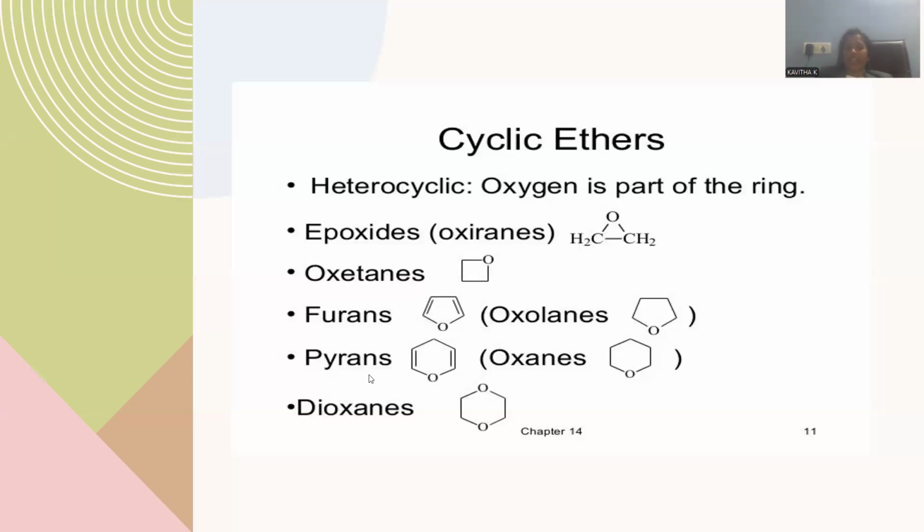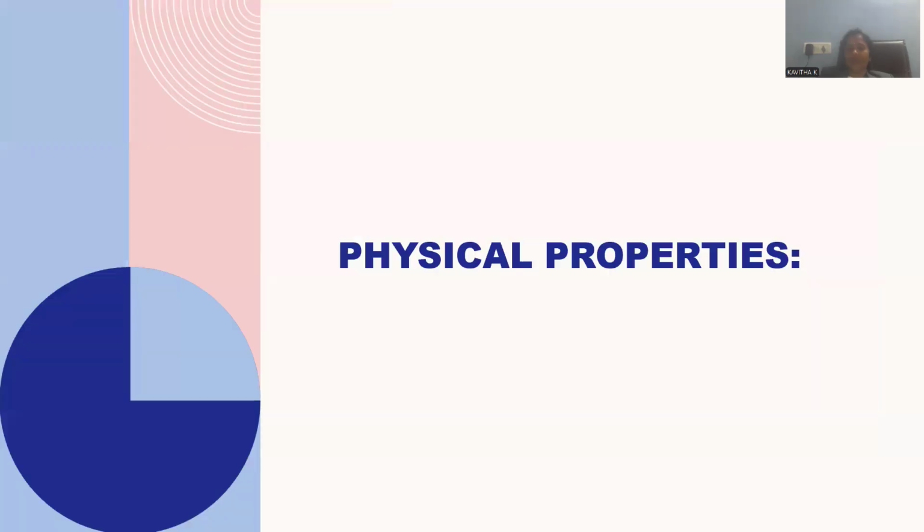The name is pyran, where two double bonds are isolated in nature in a six-membered ring system, with one heteroatom being oxygen. Let me remove the two pi bonds, and the completely saturated one is called oxane. Oxane is the oxygenated six-membered ring system that is purely saturated. And if you introduce one more oxygen within the six-membered ring system, two oxygens are present. Dioxane is the name for the compound. It finds profound applications in the field of synthetic organic chemistry.